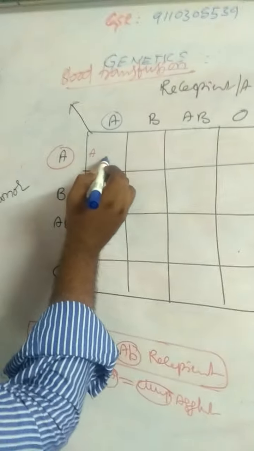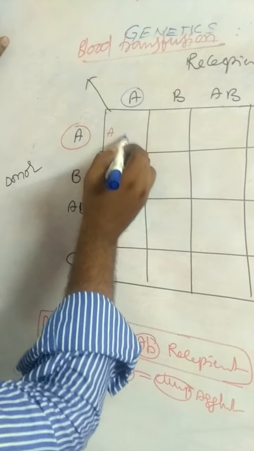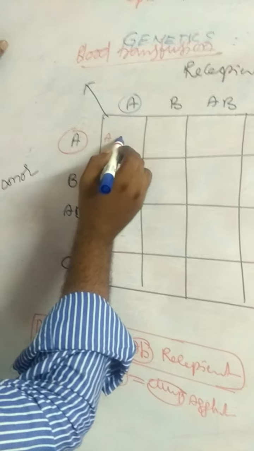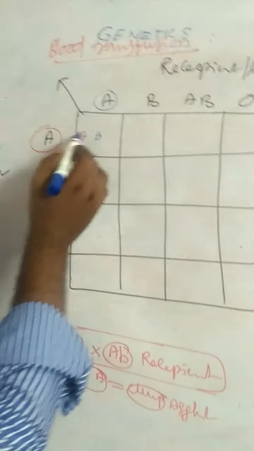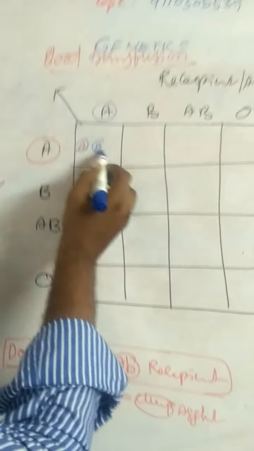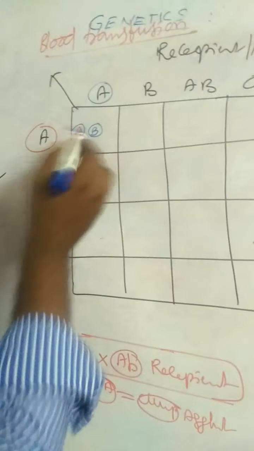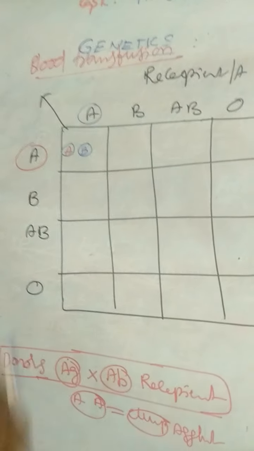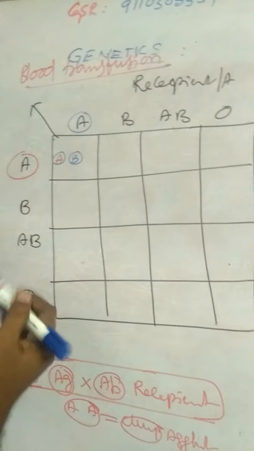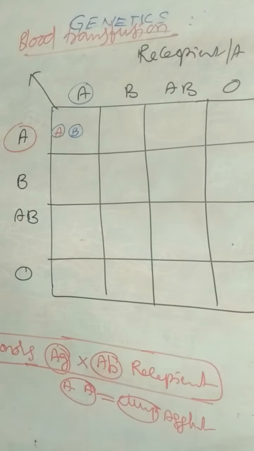In acceptor blood groups, we observe the antibodies. What is the antibody? B antibody. Here, A antigen and B antibodies. That means these are different antigens and antibodies, so no agglutination.